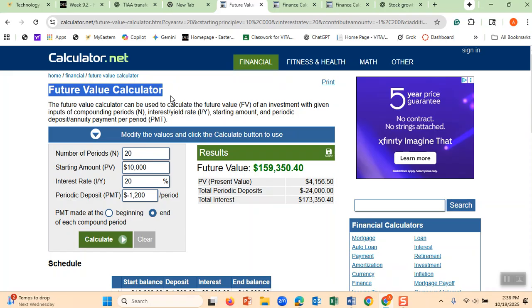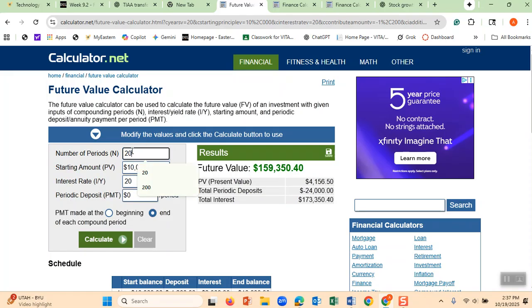Let me give you an example. Imagine that you are investing $10,000 in a bank, for example. I'm just giving you an example. You can think about $10,000 in a stock. You inherited $10,000 and you were lucky, you put it in a stock. These stocks are going to go up at a rate of 20%. There is no periodic deposit. That means you are not going to buy more stocks or add more money to it. You just bought it today. And imagine after 40 years, you are going to retire.